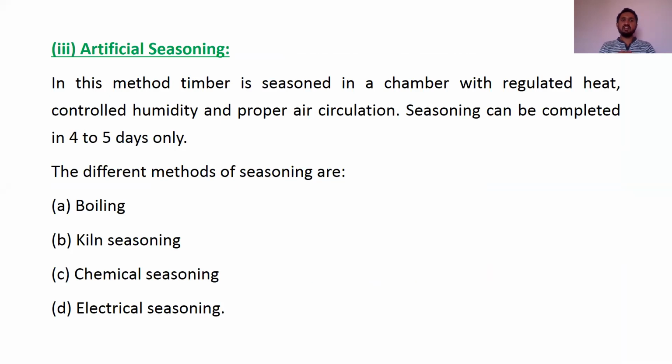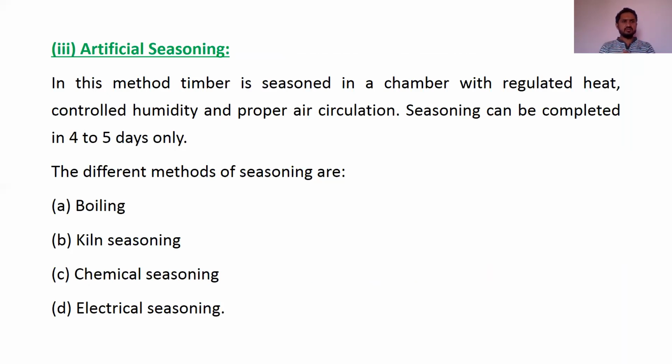Then next we have artificial seasoning. In this method, timber is seasoned in a chamber with regulated heat, controlled humidity and proper air circulation. Seasoning can be completed in 4 to 5 days only. So in artificial seasoning, we are not using a natural method. We are regulating heat, maintaining humidity, and passing the air in an artificial way. Totally we are doing the seasoning in an artificial way.